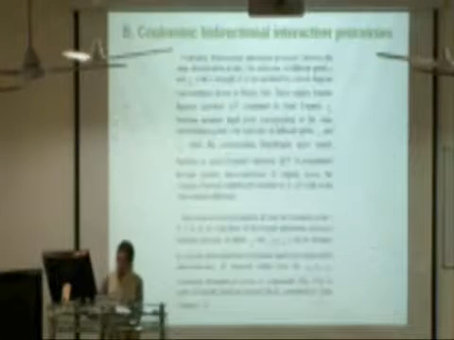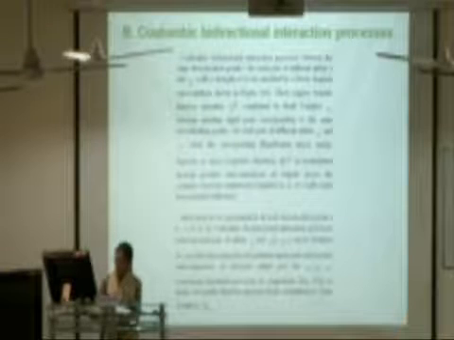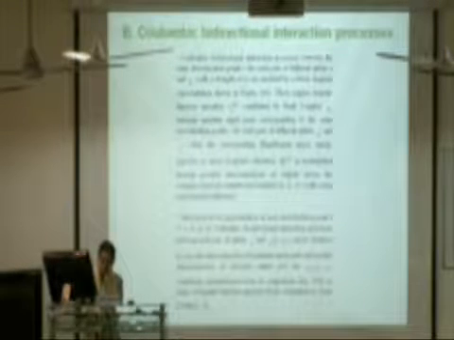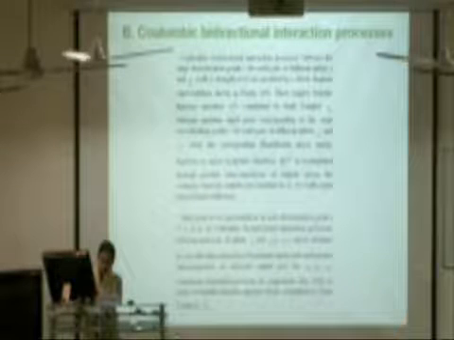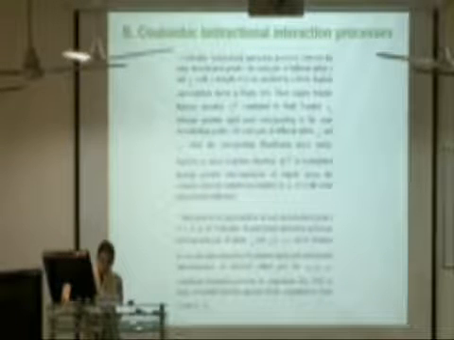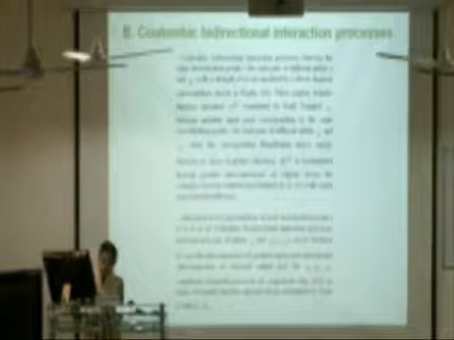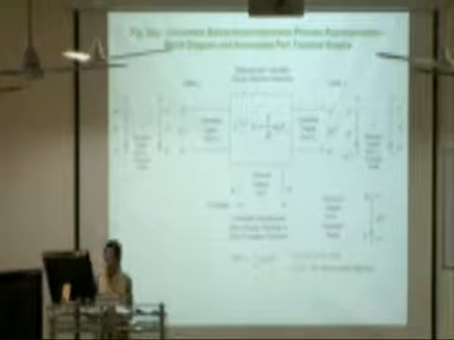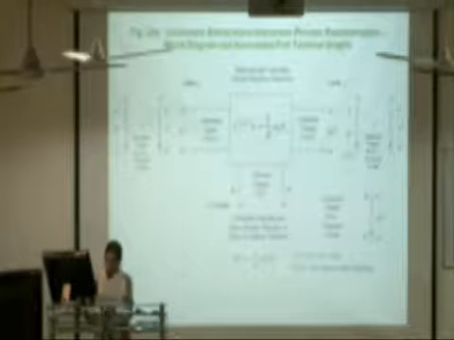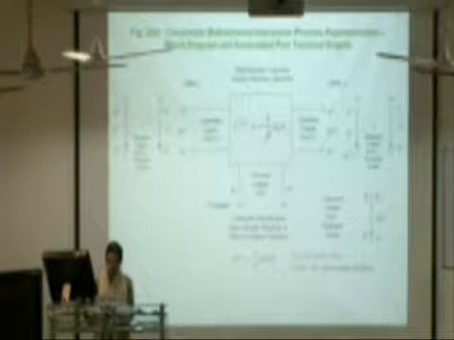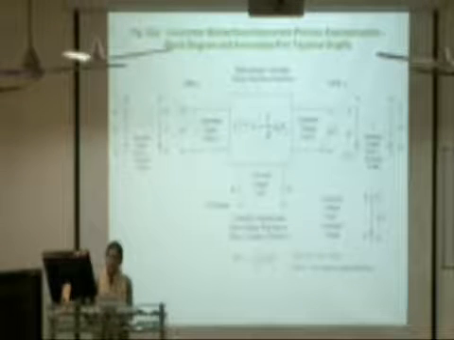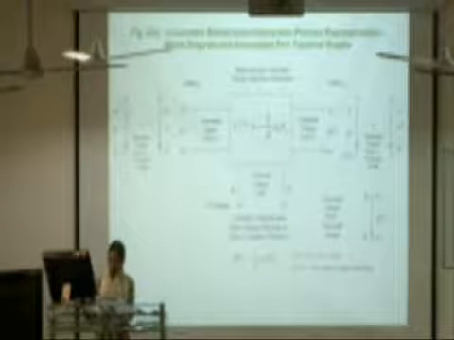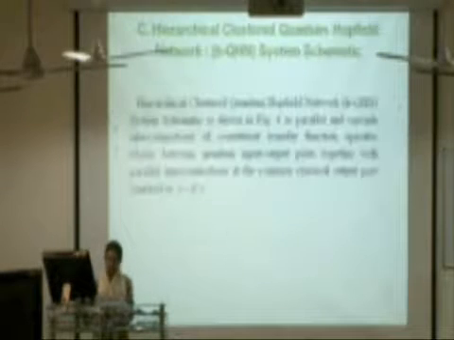Coulombic bidirectional interaction processes between the same discretization points I for each pair of different qubits J_L and J_L prime, with a strength of alpha, are modeled by a block diagram representation shown in figure 3b. So this is the figure which shows it, and since it is a two-way interaction, therefore the energy becomes 2 alpha in this case.